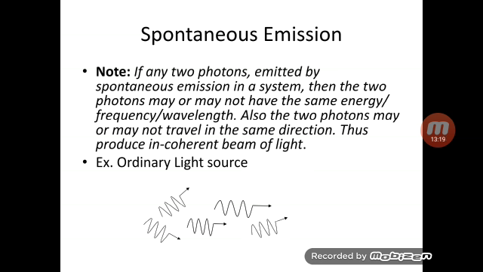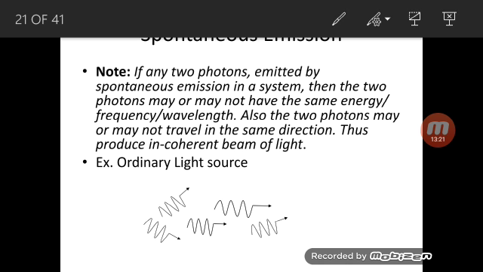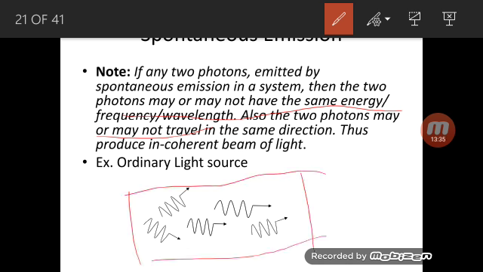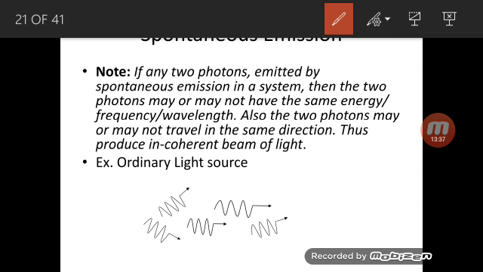Here, if we have two spontaneous emissions, the two spontaneous emissions that take place may or may not have the same energy, and may or may not have the same direction. Therefore the photons emitted by the light source are incoherent. They are moving in random directions, therefore they are incoherent light.